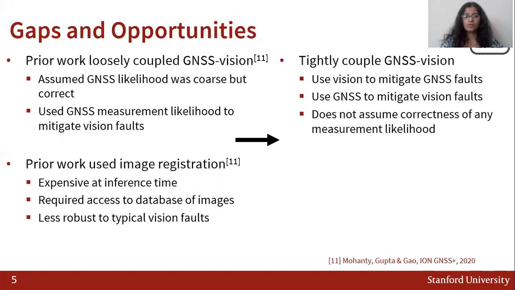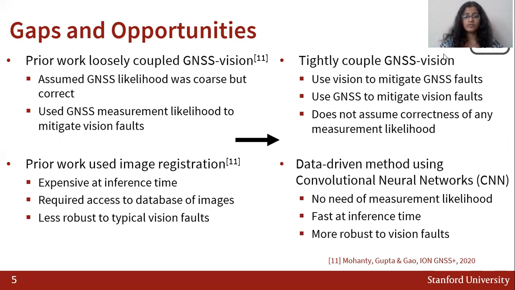In this work, we tried to tightly couple GNSS and vision, where we use vision to mitigate GNSS faults, and we use GNSS to mitigate vision faults. Note that our work does not assume the correctness of any measurement likelihood, unlike our prior work. Instead of using image registration, we now propose a data-driven method using convolutional neural networks, or CNN. This helps us to completely get rid of the measurement likelihood that we had in our prior work, and is also faster at inference time and more robust to vision faults.